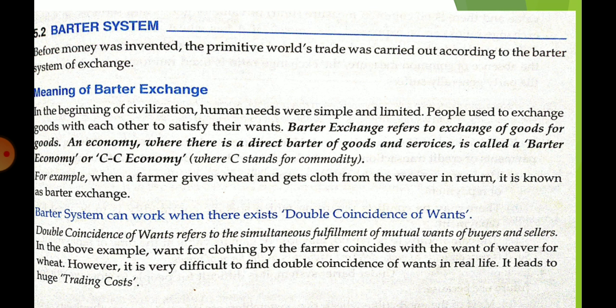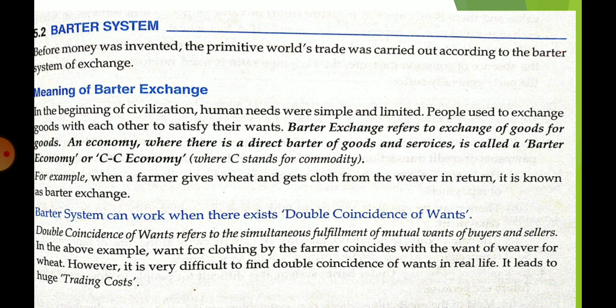First of all, this question can be asked in 1 mark or in 3 or 4 marks questions. It never comes in a long question, but in 1, 3 or 4 marks it can be asked. So what do you mean by barter system?